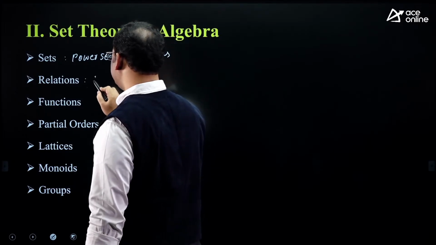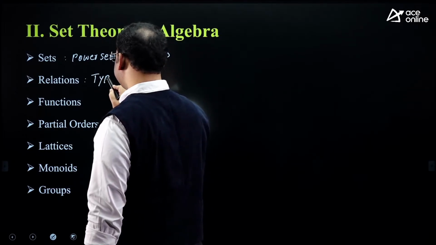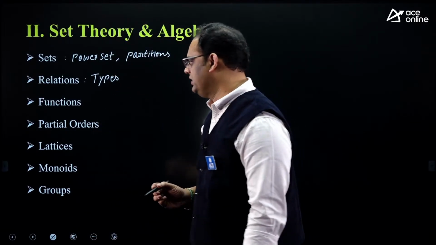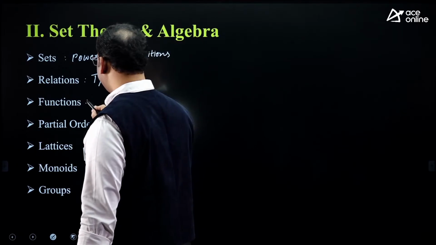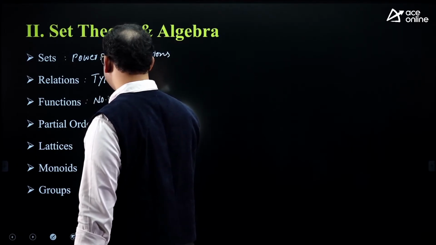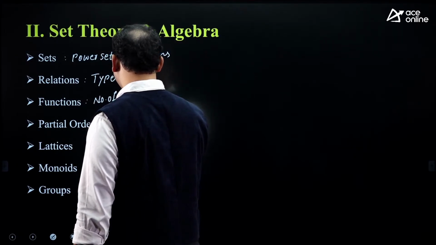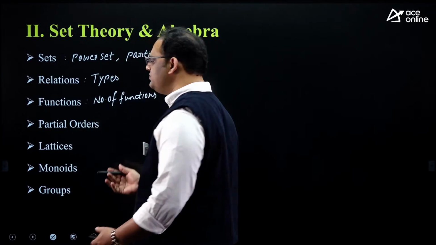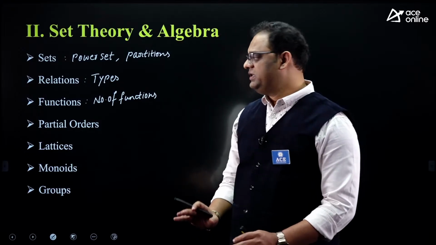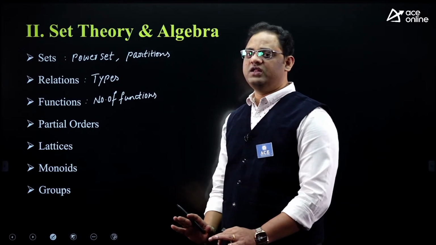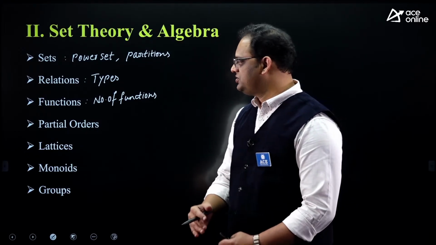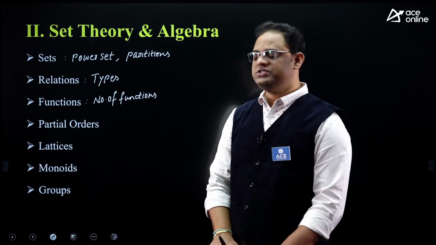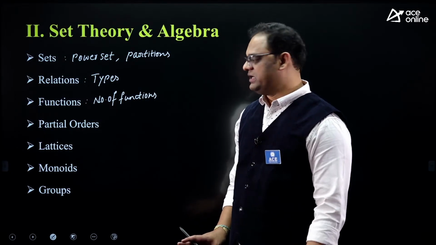In relations, you can go with the types of relations, the basic concepts. Every time we are getting a question like the number of functions. The number of functions seems to be simply n to the power m, but they are framing a question in such a way that the number of functions can be composite, g over f, f over g, in any pattern they can ask.